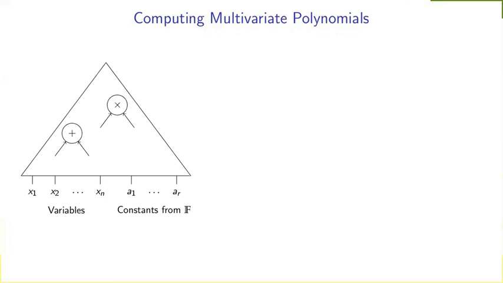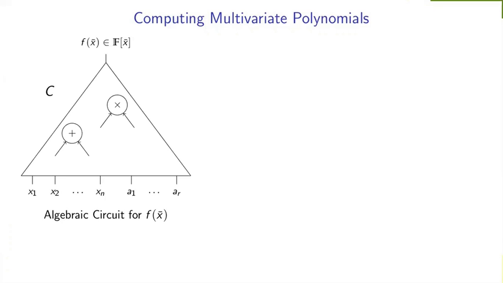So consider the problem of computing multivariate polynomials. One way to do this is to start with the variables and some constants from a field, and then repeatedly apply additions and multiplications until we finally compute the desired polynomial f. This process also gives us a directed acyclic graph, or a DAG, for the computation of the polynomial f. We will call this an algebraic circuit for f.